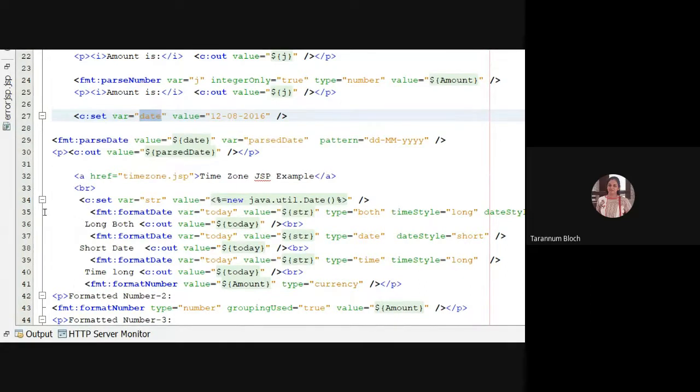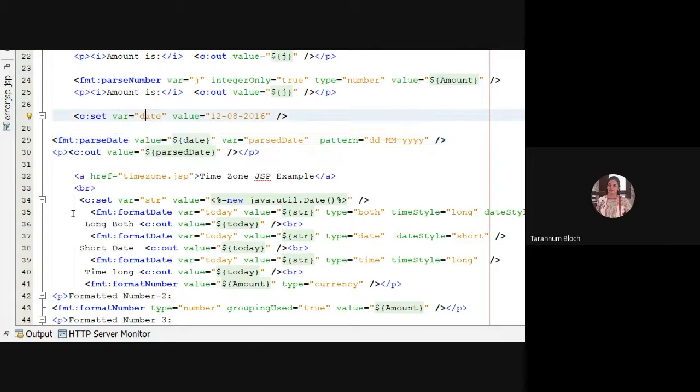So if I have taken c:set var date equal to, this will be coming from somewhere, either from the HTML form or through the setting of core variables. In both cases, it will be treated as a string, so I need to convert it into a date. So I'm saying fmt:parseDate.